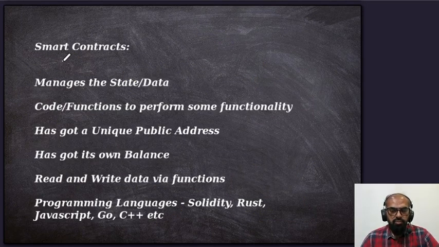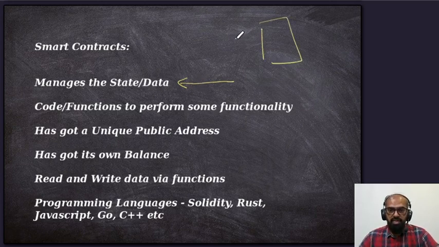So we do now understand that smart contracts are basically coded, and that the smart contract is deployed on the chain so that it can be executed, or those functions may be executed. When I say such things, what do I mean? Now let's see programmatically what smart contracts do. Smart contracts are used for managing the state or data of particular agreements.